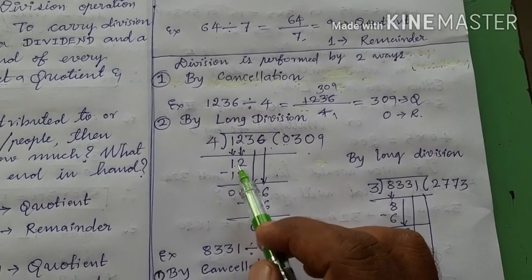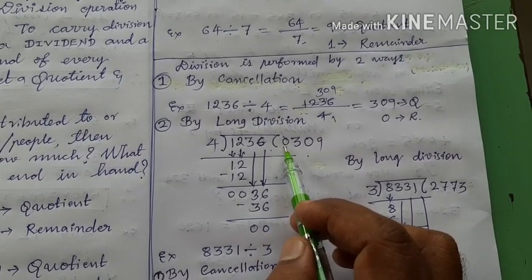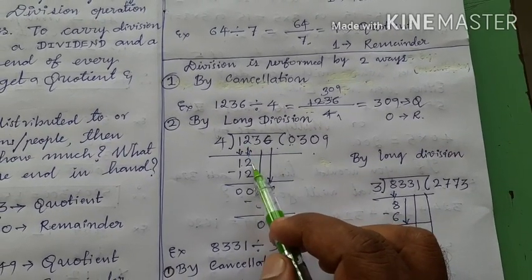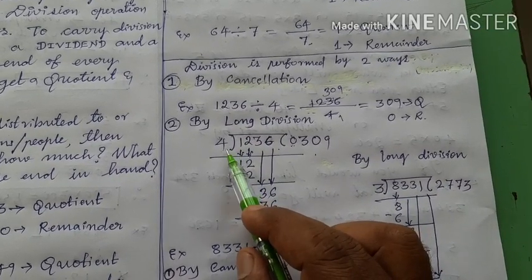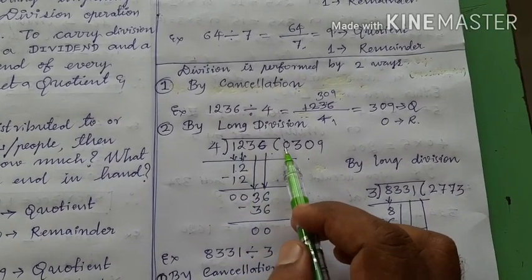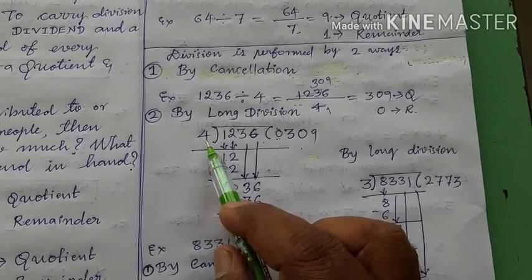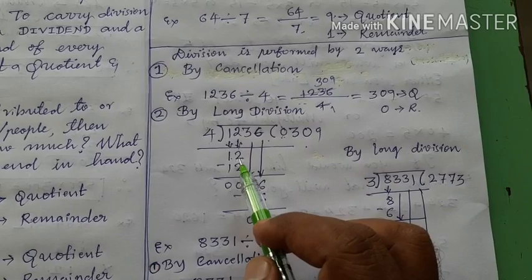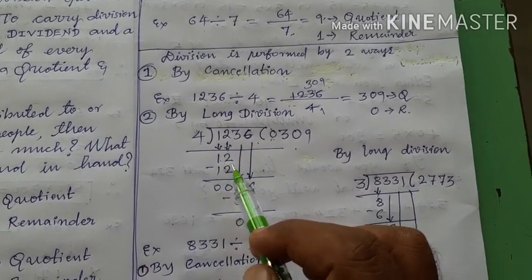Here I take 1 down. This down-taken number is smaller than the divisor, that is why I put 0. Next I take 2 down, now it became 12. 12 is bigger than 4, that is why I will not put 0 here. I search 12 in the table of 4. In the table of 4, 12 comes: 4 threes are 12, and 12 minus 12 is 0.